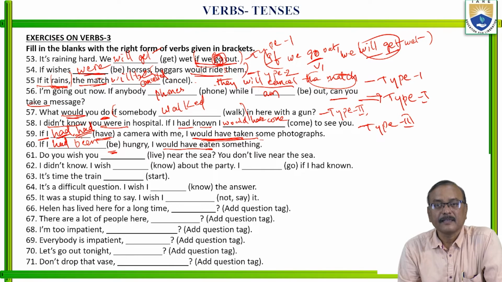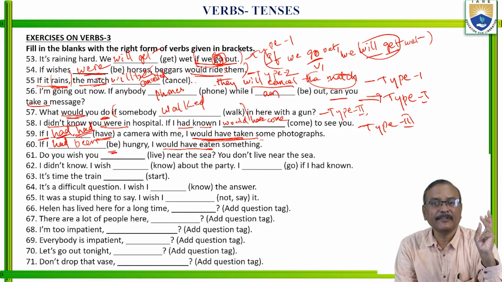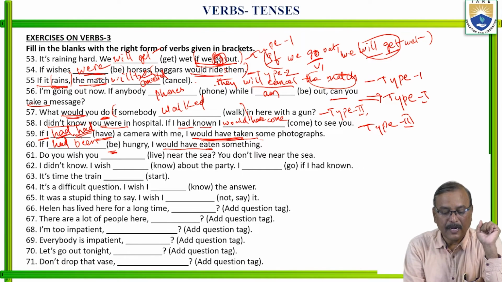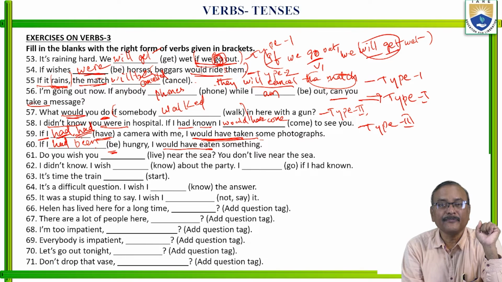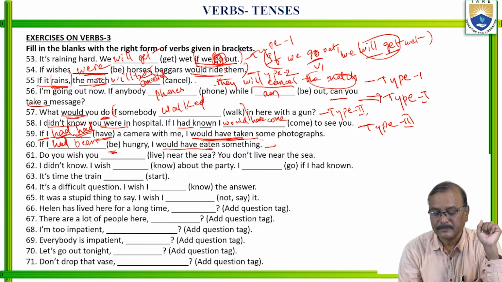Is it clear? Be is the V1 form, V2 form was or were, V3 form been. So had is the helping verb and this is the main verb. If I had been hungry, I would have eaten something. So this is also type 3. Okay, type 3.